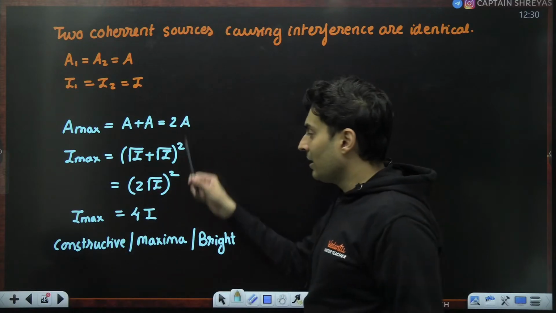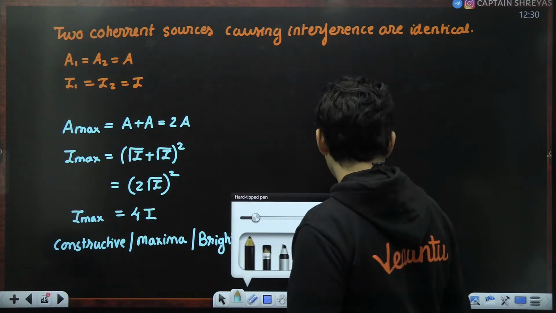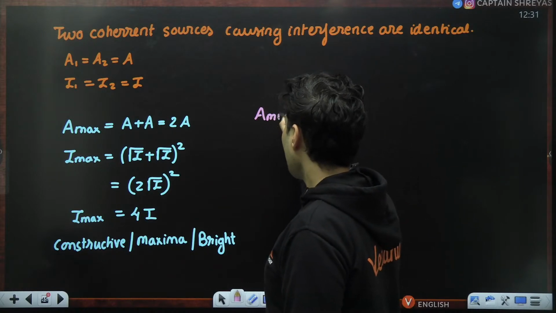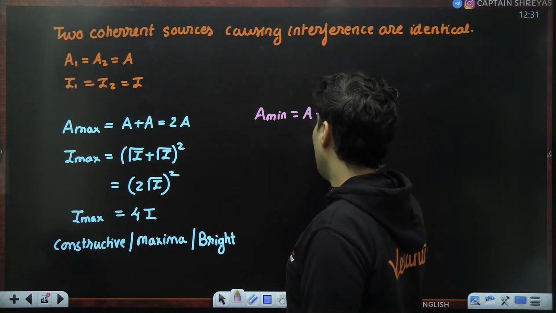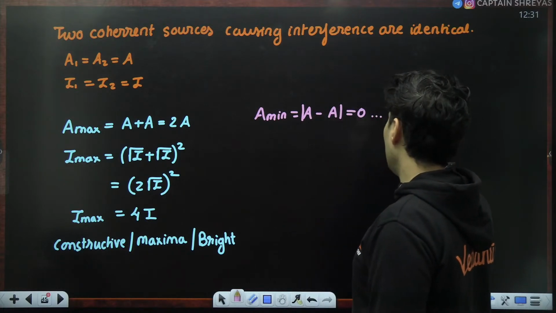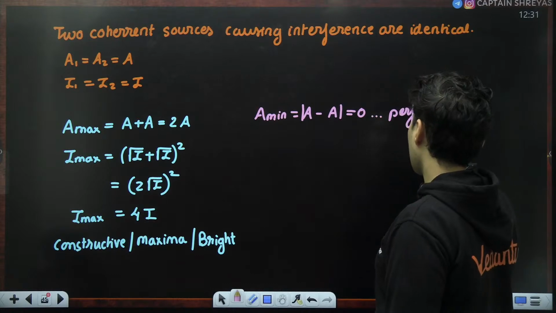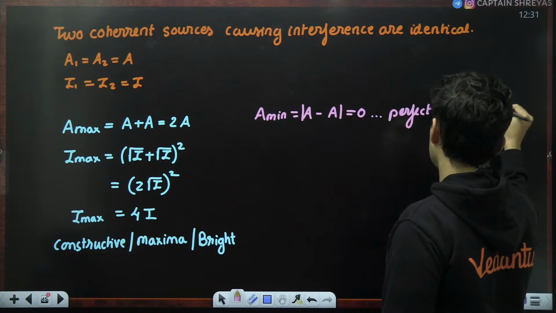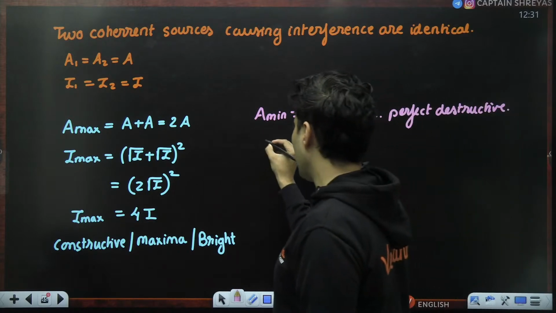That is for the constructive part. But if you talk about the destructive part, the amplitude will be the least. In fact, it will be A minus A, both are the same, it will be 0. This is called a perfect destructive interference. It is a perfect destructive interference because it is cancelling out.